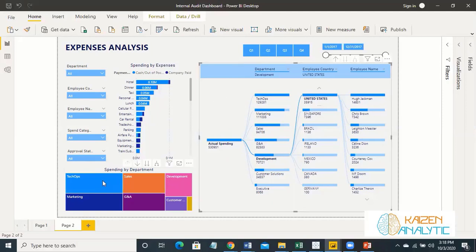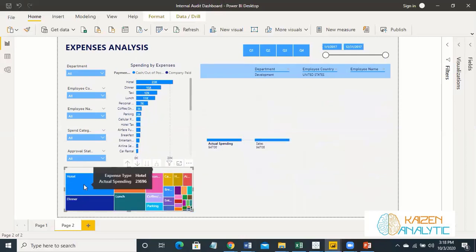And also we can analyze various departments. And one important thing is that with business intelligence tools like Power BI, we can drill down into each department and expenses as well. For instance, in the sales department, we want to drill down to expenses and much more.